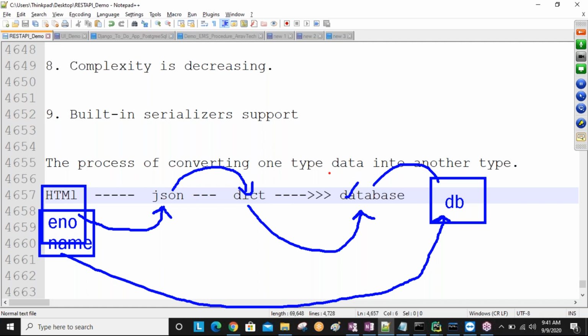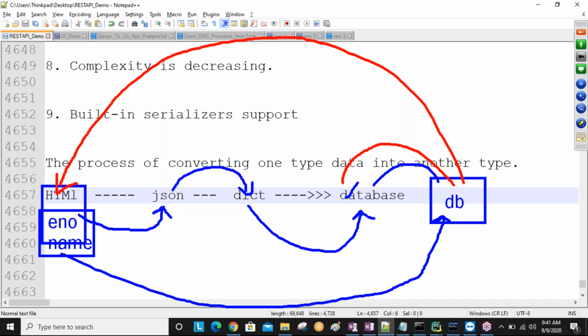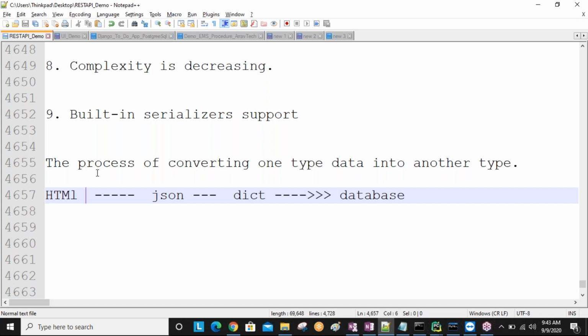Later, when you want to access the data from the database, first of all we take the database data back and store it in one variable. This we call a query set. This query set data we convert into dictionary format, the dictionary data we convert into JSON, and now this JSON data we send to HTML. Finally you get the data. These things you will understand more clearly later, diagrammatically. Just now I'm giving only an overview. What are the benefits provided by Django REST framework?